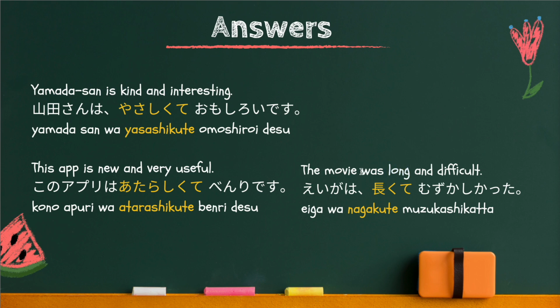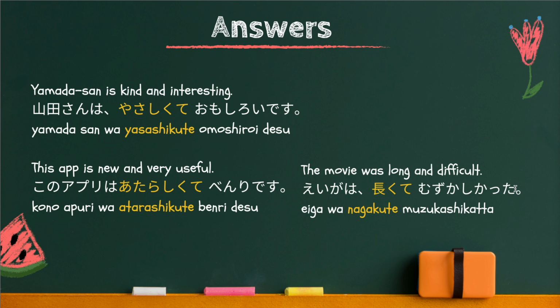And this sentence is past tense. So what you have to do is to change the last い-adjective into past tense. 難しかった. And of course you can add this at the end. By adding this, the sentence becomes formal. Without this, the sentence is casual.